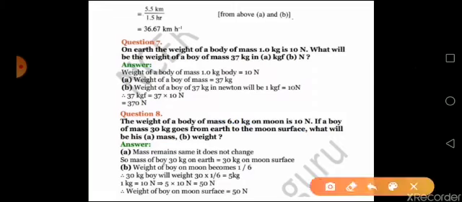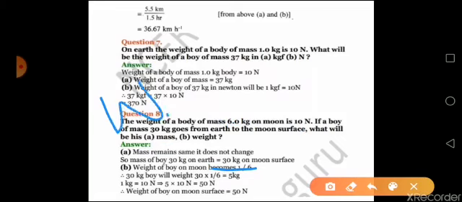Now coming to your second part. If the boy of 6 kilogram goes from earth to moon, then there you have a relation: if the weight of an object on earth is given, the weight of the boy or whatever object on the moon will be equal to 1 by 6 times whatever weight you have on earth.